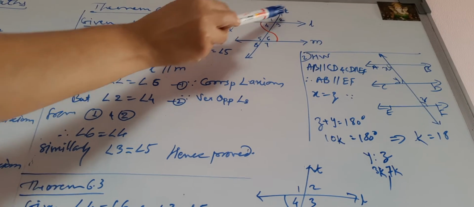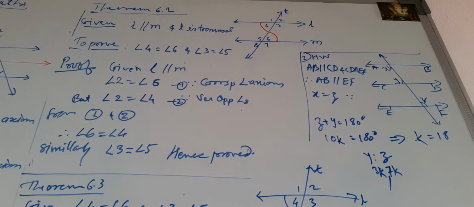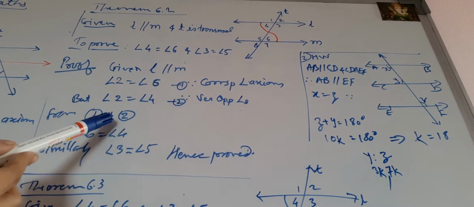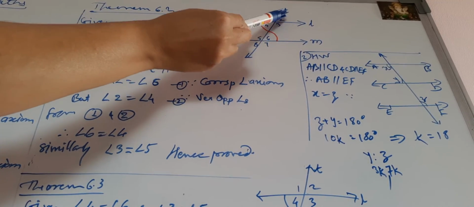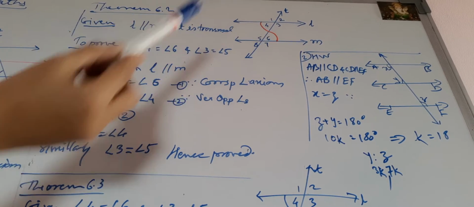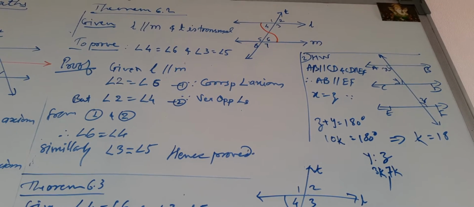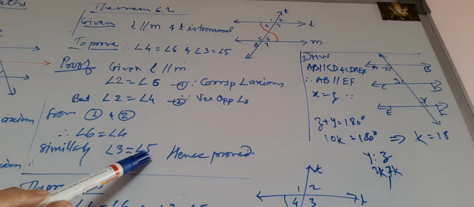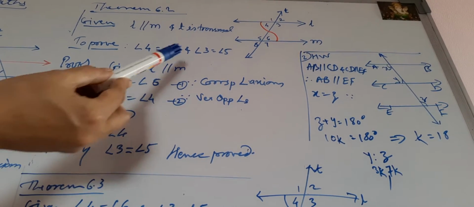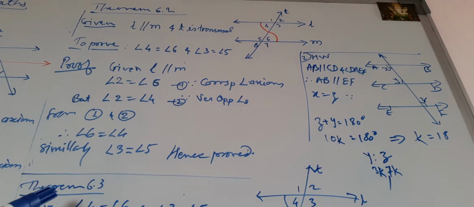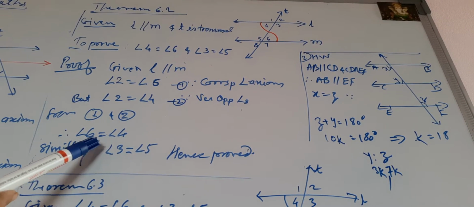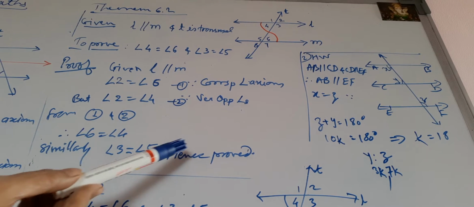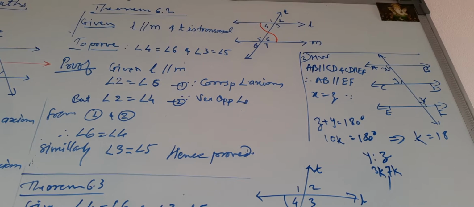Okay, but we can see that angle 4 and 2, they are vertically opposite angles. So from these two statements we can see that angle 4 is equal to angle 6, and that is nothing but we have proved that alternate interior angles are equal. Same way we can prove the other statement, that is angle 3 is equal to angle 5. You need not prove it again, you have to write it down. Similarly we can prove it.